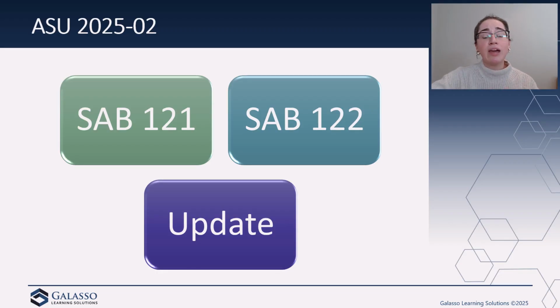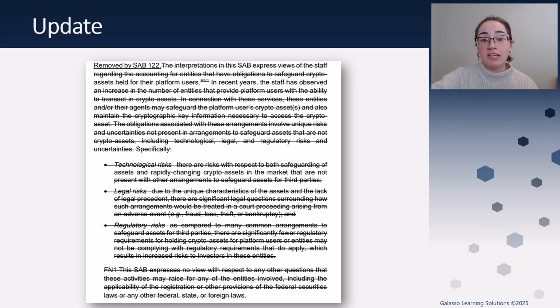So what do we have to do now? What is the update as a result of this? Entities that have an obligation to safeguard crypto assets for others should determine whether or not to recognize a liability related to the risk of loss under the arrangement. They're going to have to apply the recognition and measurement guidance for liabilities arising from contingencies in ASC Topic 450. So we're going to follow that guidance, try to determine what the risk of loss is, and then go from there when it comes to determining whether or not to book this liability. Additionally, entities should include a clear disclosure of the effects of the change in accounting principle. So another thing to keep in mind there.